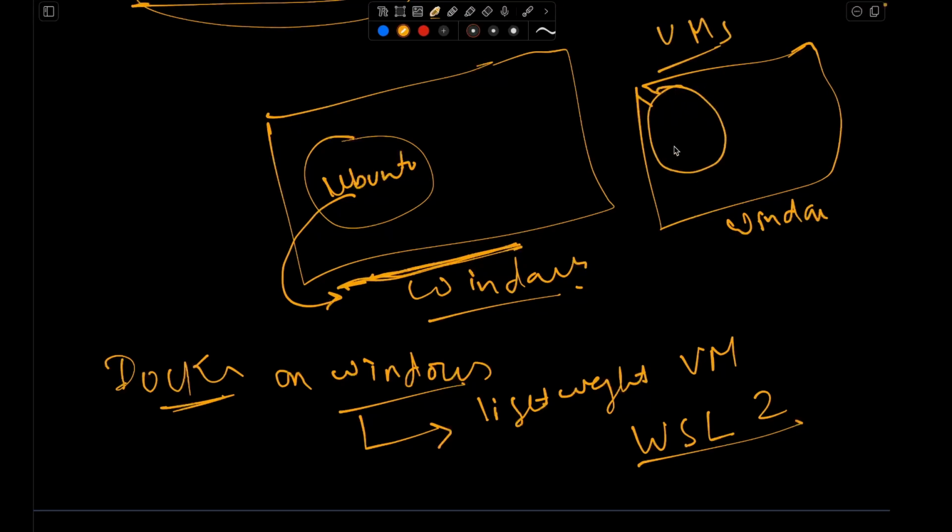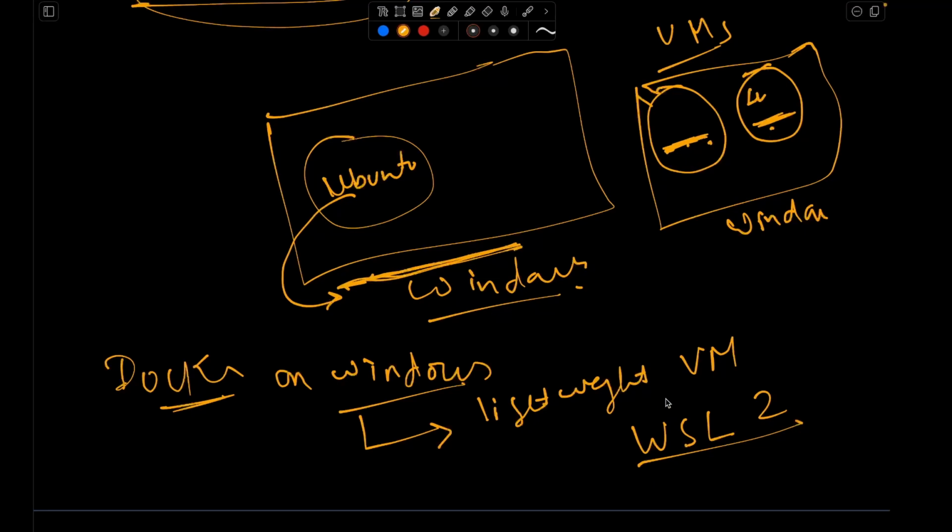This Ubuntu virtual machine, this other operating system Linux, will have its own kernel. So every virtual machine will run a full instance of Ubuntu Linux, including its own kernel, as a separate entity on the Windows host machine. So it is more resource intensive.